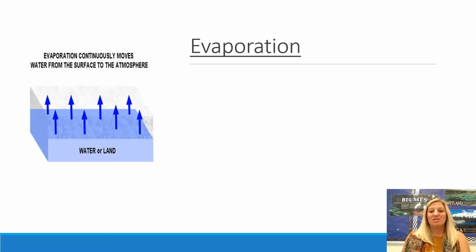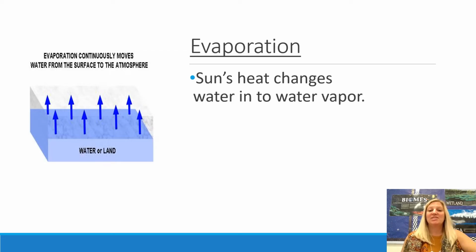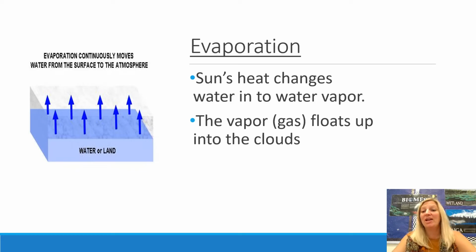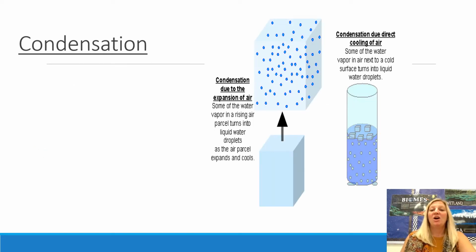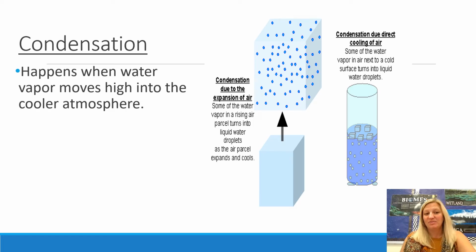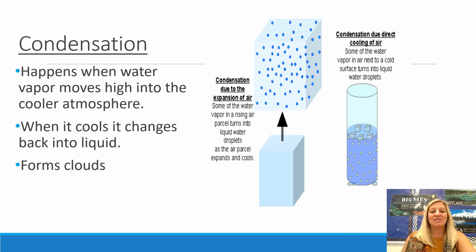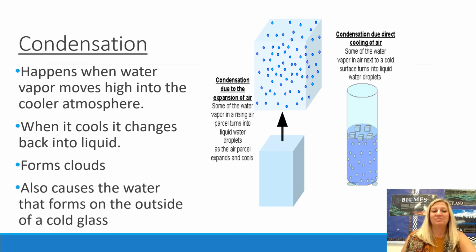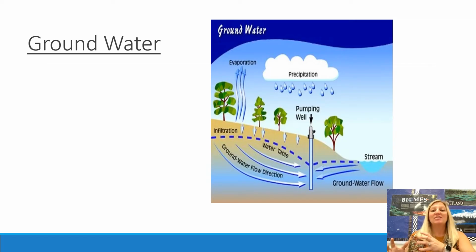Evaporation is the opposite process of precipitation. This is whenever the sun's heat changes water into water vapor. Okay, so there is an energy input into this. The sun is using energy to cause water on Earth to evaporate into the clouds. Okay. Condensation occurs within the clouds, and this is whenever the water condenses or cools down inside the clouds. This is what causes clouds, and the water gets cool enough that it turns back into tiny little droplets. And whenever the water condenses, then it rains down.